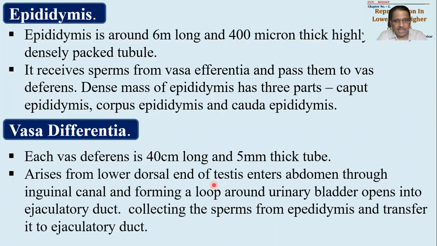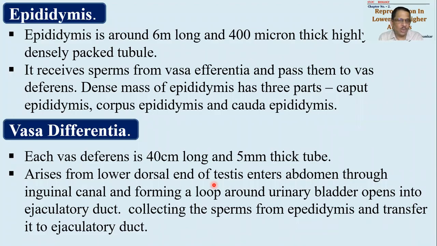जैसे मैंने डिस्क्राइब किया कि it will arise from the posteriormost end of testis at the end of epididymis. Then it will enter into the spermatic cords. Along with spermatic cords, it will pass through inguinal canals and will enter into the abdomen. Abdomen में आने के बाद ये थोड़ा सा टर्न लेगा अपने urinary bladder से, and then will come to the front side so as to open collectively into urethra.